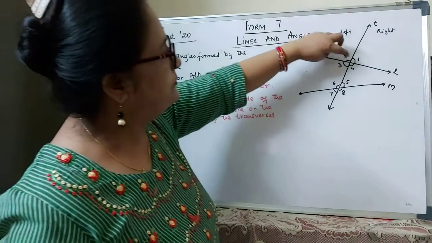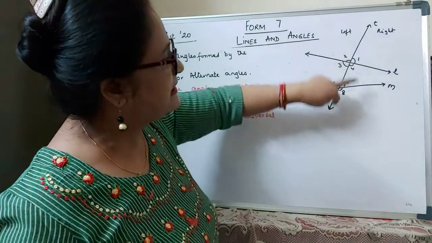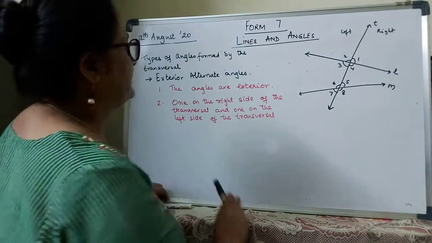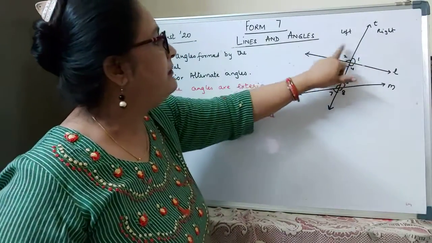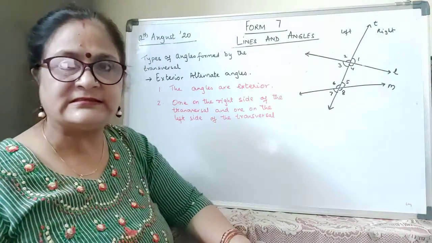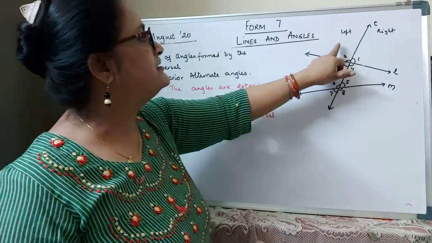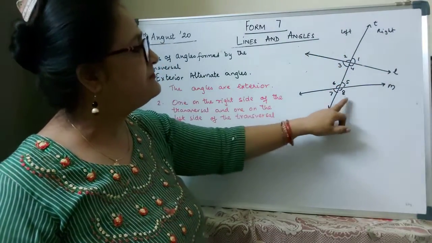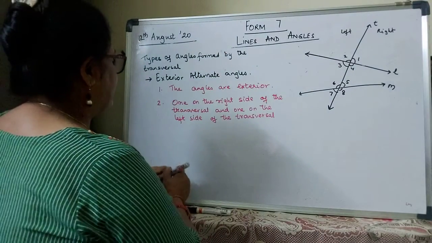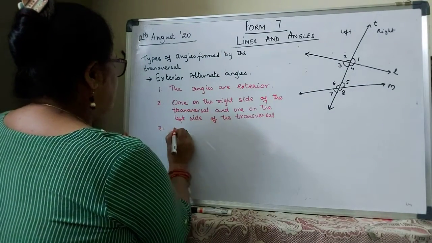Okay. So these angles cannot be adjacent at all. So here we are getting the angles. 1 and 2 are exterior angles. 7 and 8 are also exterior angles. 1 is on the right, 2 is on the left. 7 is on the left, 8 is on the right. 1 right, 1 left. But again, what do we come to the third point?